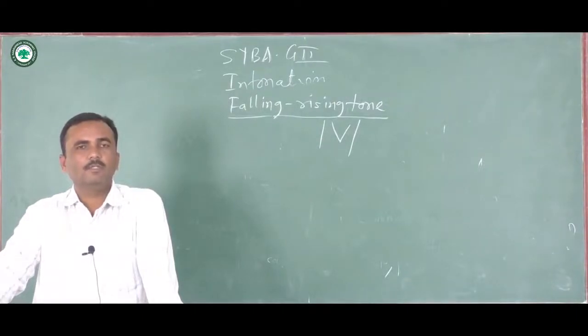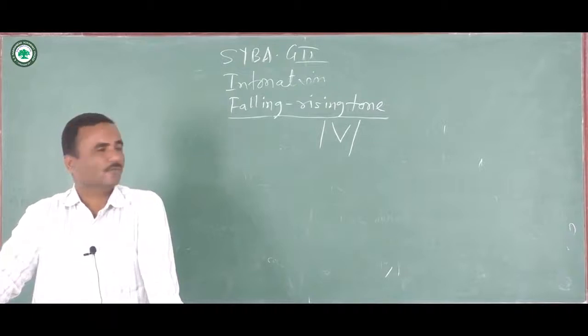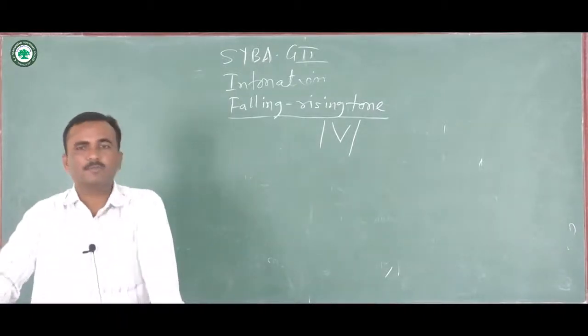We know that there are two types of meaning, surface meaning or literal meaning and implied meaning. So when the two tones are brought together, the implied meaning is conveyed. So we have to concentrate on implied meaning as far as the uses of falling and rising tone.